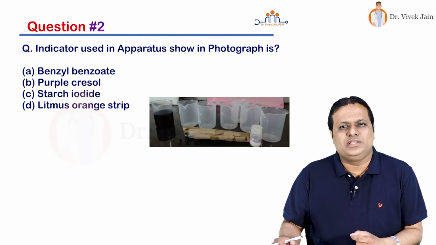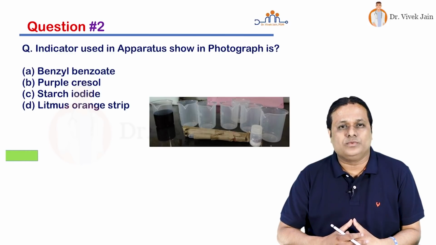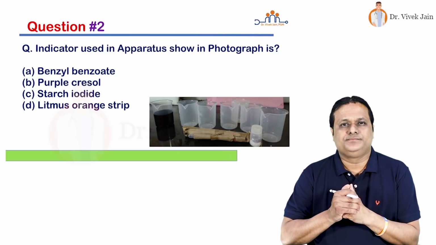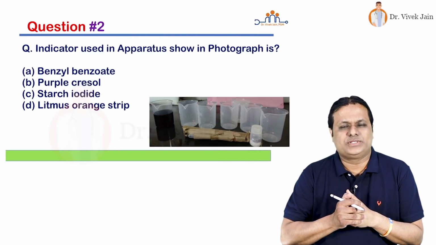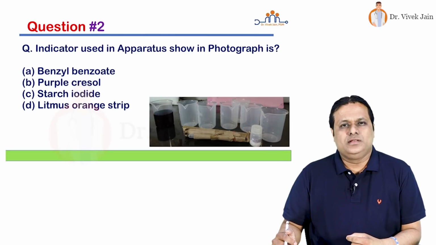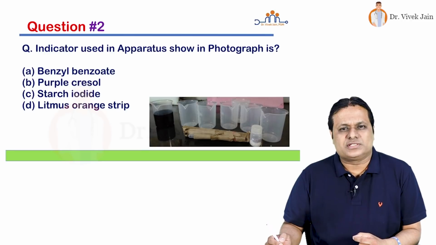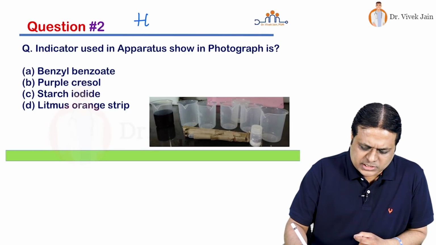Indicator used in apparatus shown in the photograph is benzyl benzoate, purple cresol, starch iodide, or is it litmus orange strip, and the time starts now. Easy question friends. That's it, time is over for this question. Friends, you tell me first, which is this apparatus? It has got 1, 2, 3, 4, 5, 6, 6 white cups and 1 black cup. Very right, this is Horrocks apparatus.